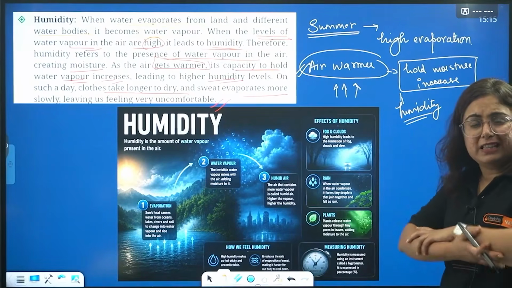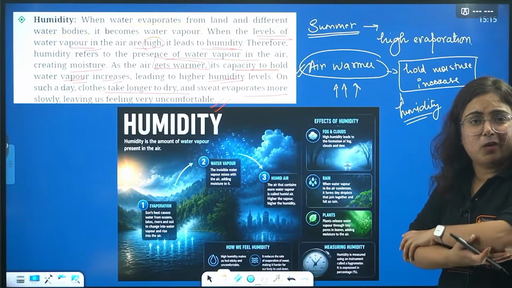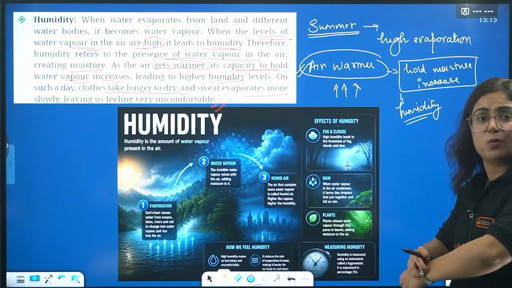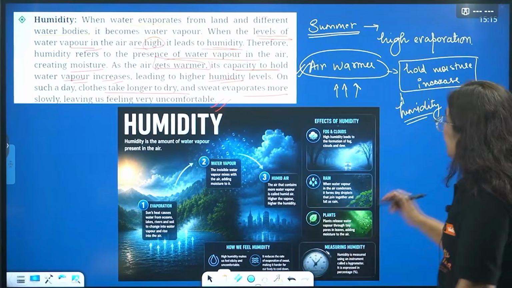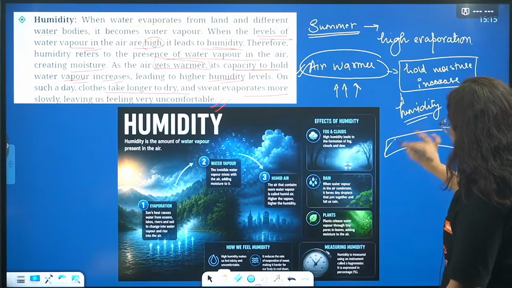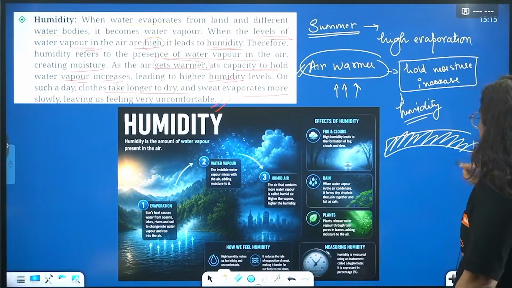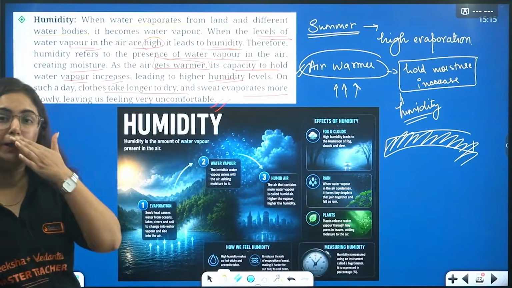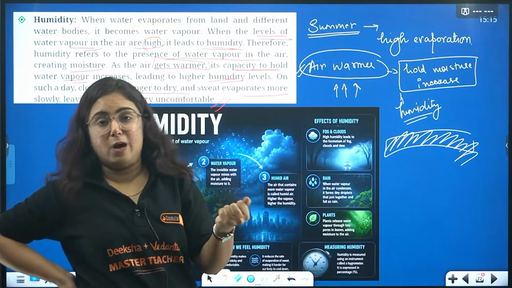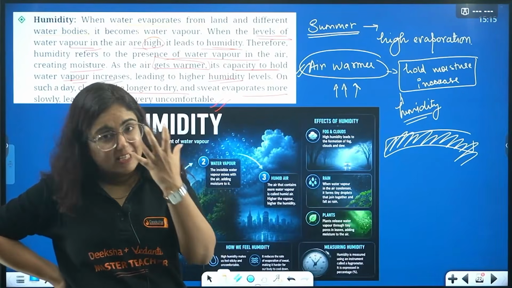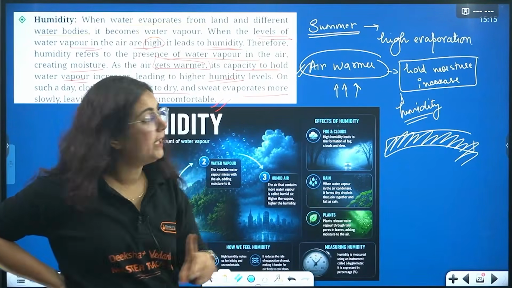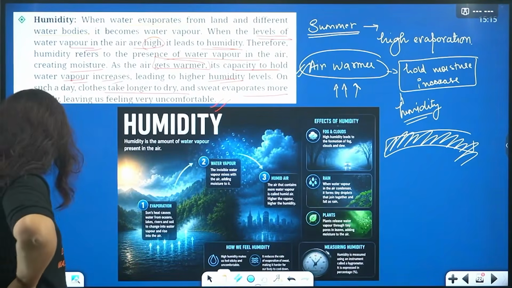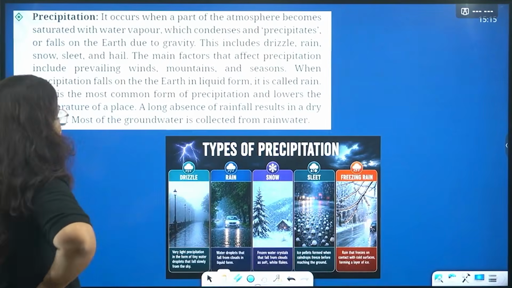You will feel that sweat is still on your body and it is not getting evaporated. Why? Because a lot of water vapor is already there in the atmosphere, and hence the capacity to convert water into vapor slows down. Getting my point? And this is known as humidity.